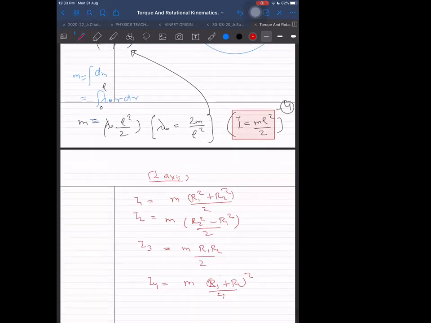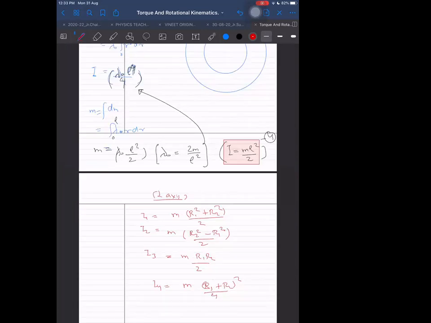Option B, I think. Guessing B. But B is wrong. Why did I ask this question? I asked it because I knew that this would be the answer. I want you to give wrong answers here so that you learn from your mistakes within the class itself. Next time, don't commit it, please. It is a very common mistake.